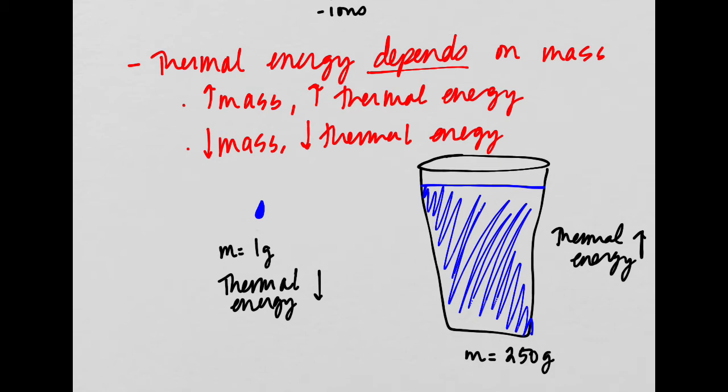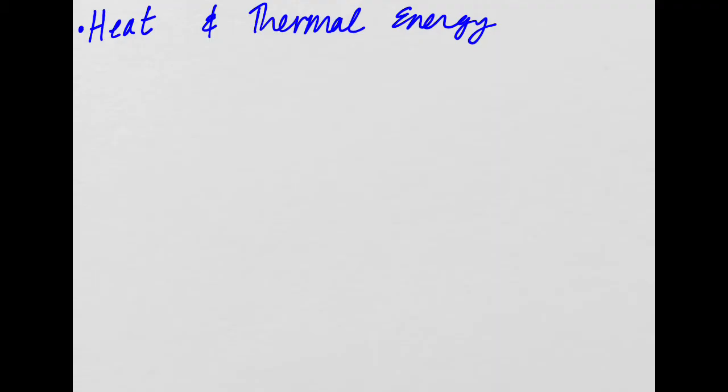Now let's look at our final relationship here between heat and thermal energy. Yesterday, because this is later in the book, we have to define heat. We didn't go over that yesterday. We didn't give it a definition. So heat is the energy that is transferred between objects due to temperature differences between those objects. So let me write that down.